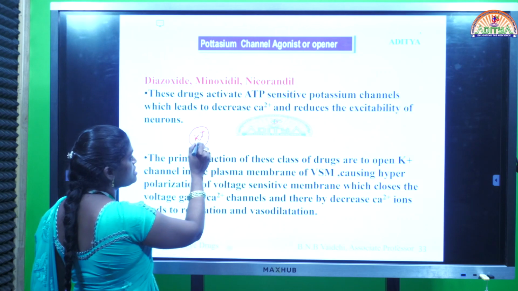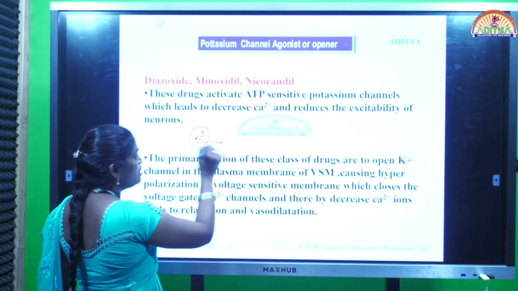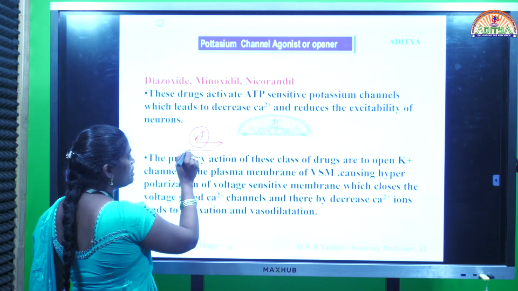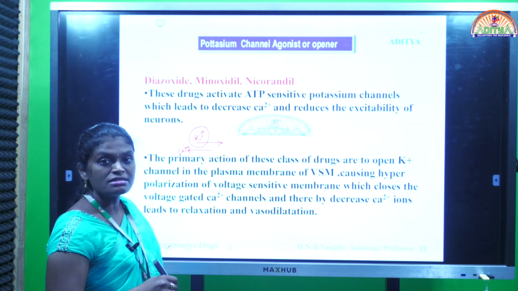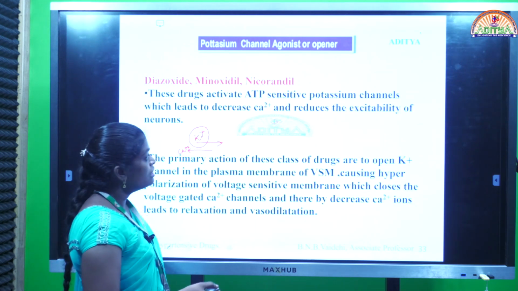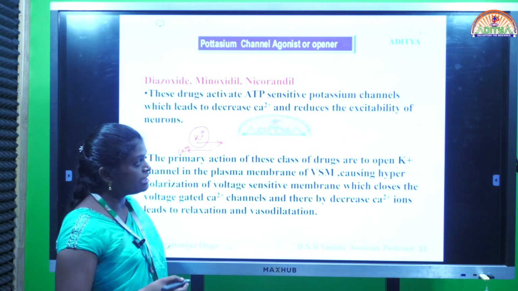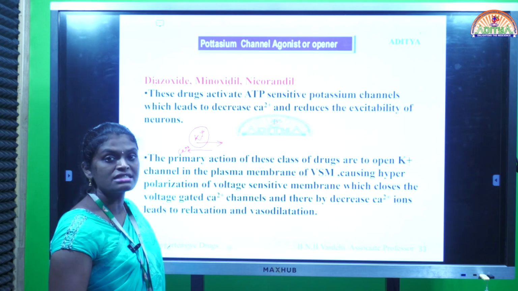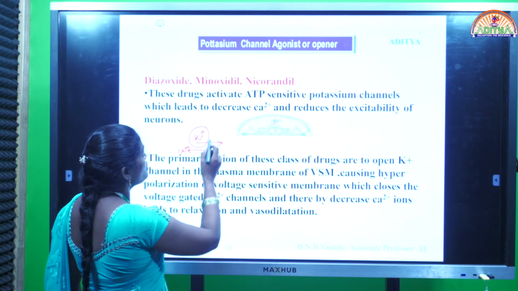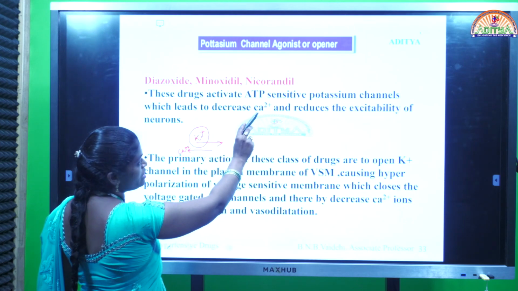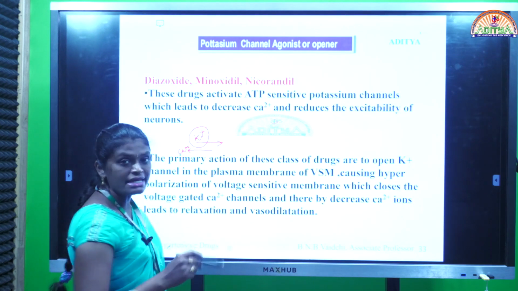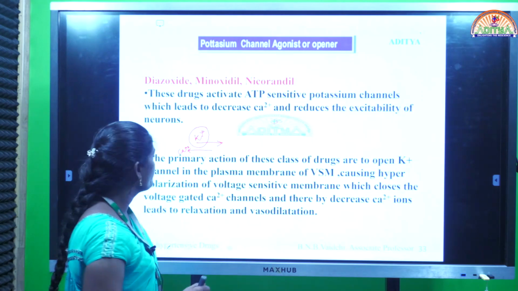Whenever potassium channels are open, efflux of potassium ions and reduced inflow of calcium ions occurs. So, if calcium ions are very less, contraction is automatically less and relaxation of the muscles occurs. That is the mode of action.